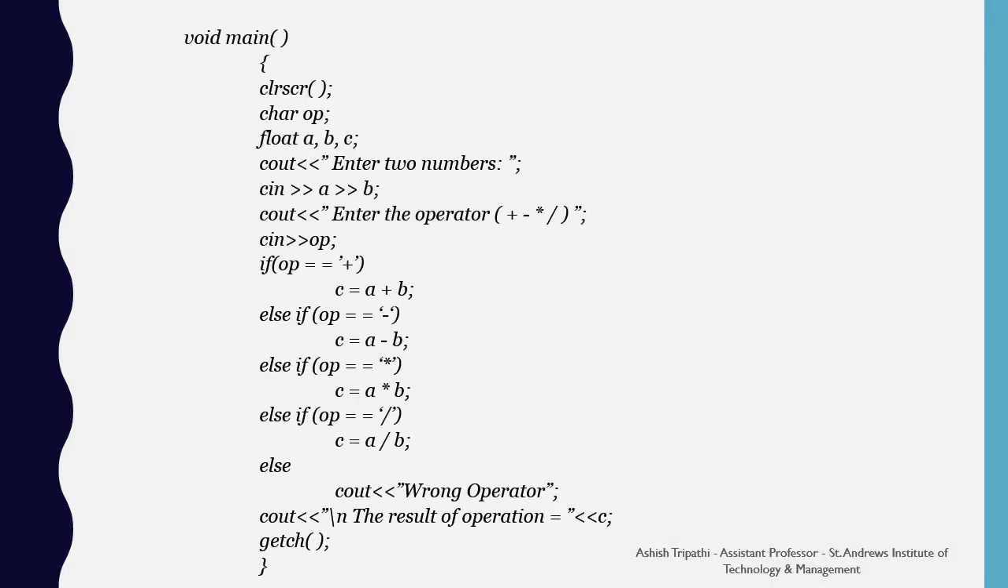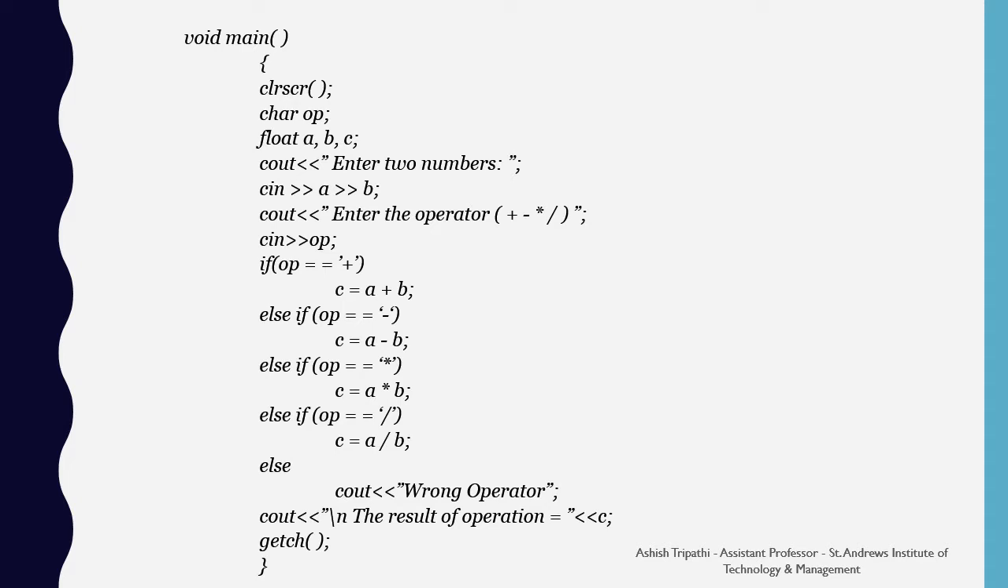Here is an example to show the if-else statement. Begin with the void main, then we have clrscr. clrscr is a function from the conio.h file. This is used to clear the screen. Next we move on with declaring op as a variable of character type. A, B and C are the variables of float type.